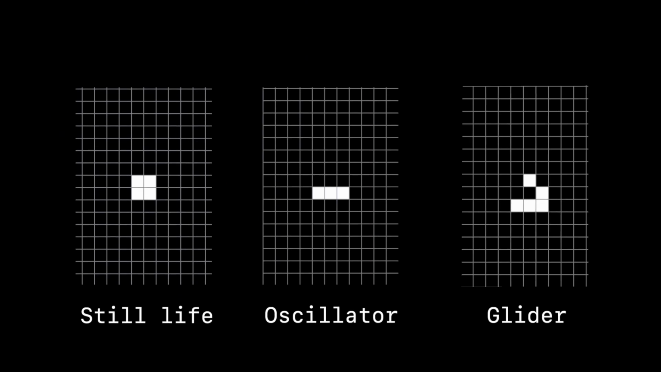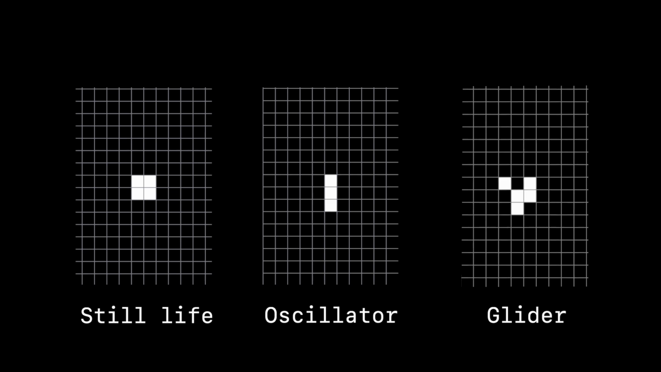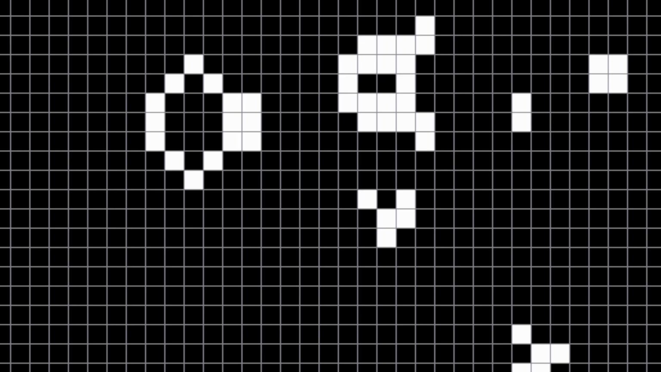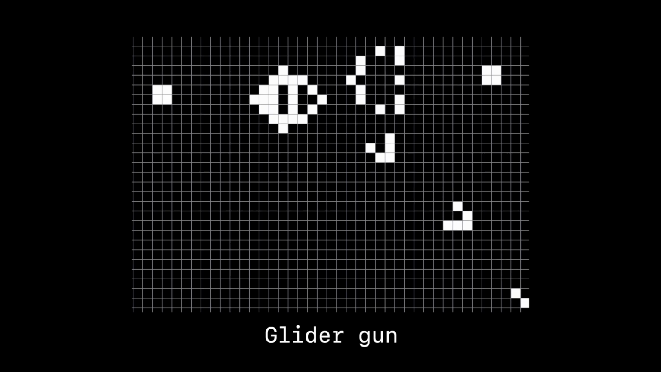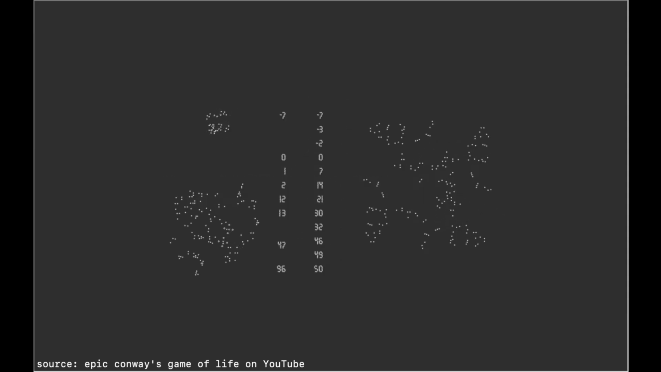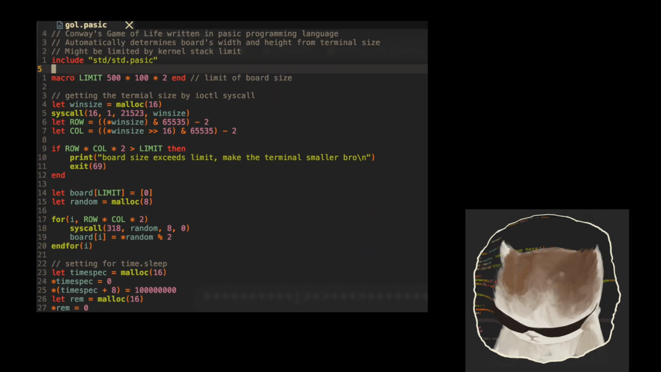That's it. 3 simple rules, yet from randomness you get still lives, oscillators, gliders, and even this glider gun that breeds gliders forever. They're having way too much fun. And just by these rules, the Game of Life is Turing complete, meaning that given enough memory it can compute anything computable. So I wrote it, but in a shitty language that I made. Let's see how I suffer.